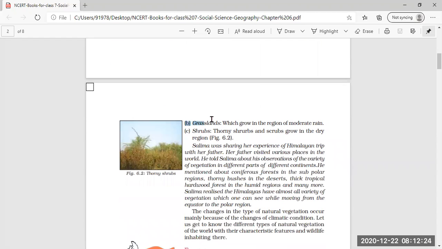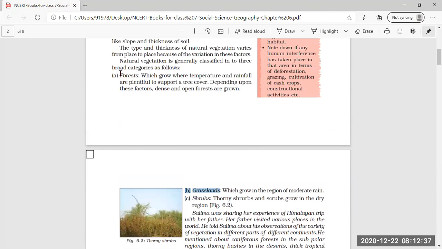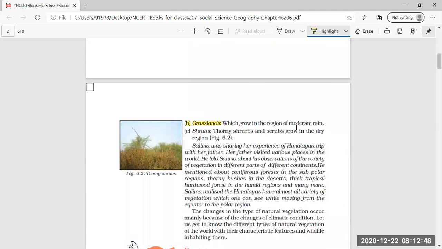Then the second classification, we have seen about the grasslands, which grow in the moderate rainfall region, where the rainfall is neither too much nor too less. So the forest cover we have seen where rainfall is in plenty, and in grassland, moderate rainfall is there.